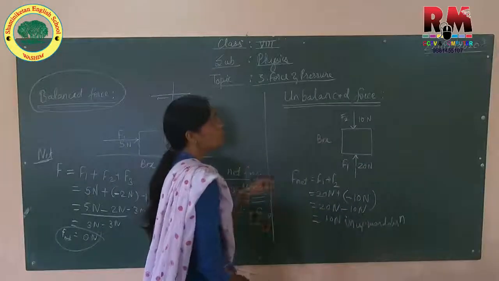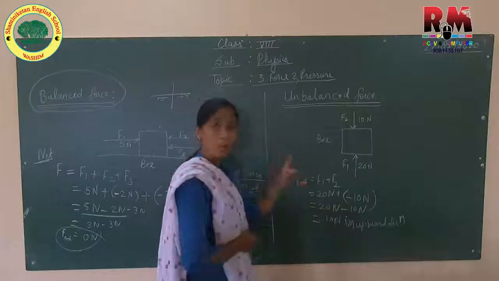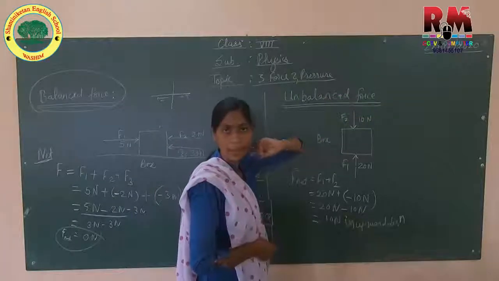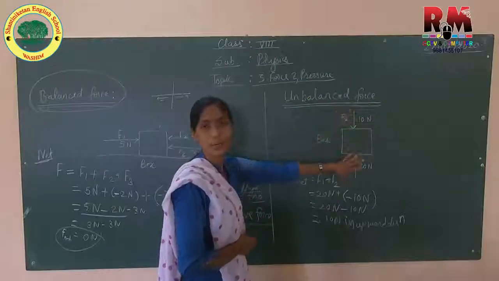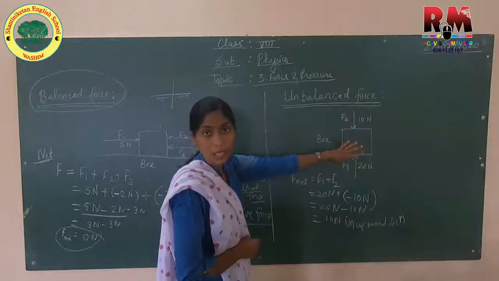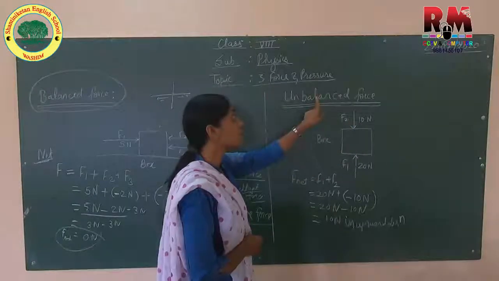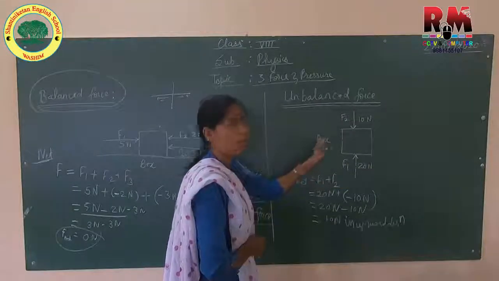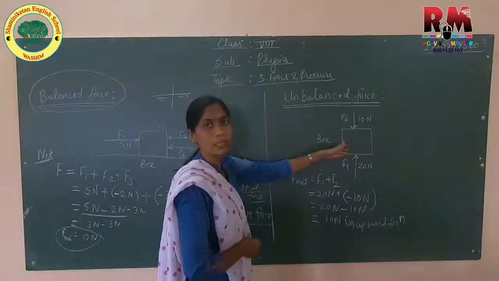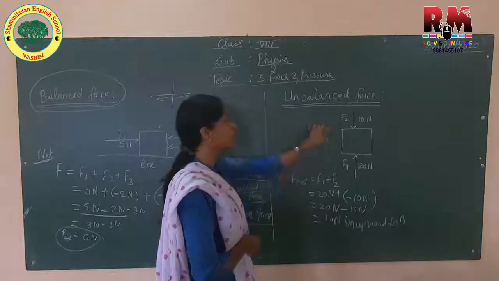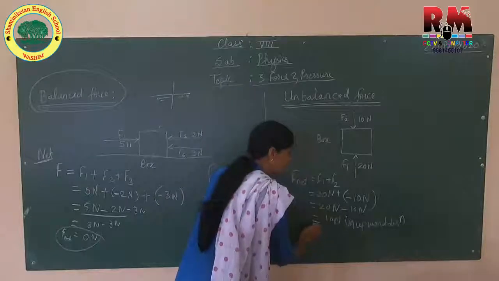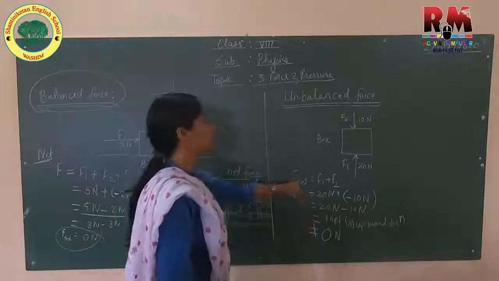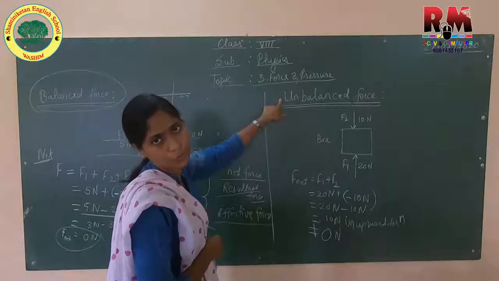What is left? 10 Newton. So when the object changes its position after applying force, if there is change in that particular object, then that force is said to be unbalanced force. Here a number of forces are being used, and we came to know that the resultant or effective or net force is not equal to 0, then that force is said to be unbalanced force.